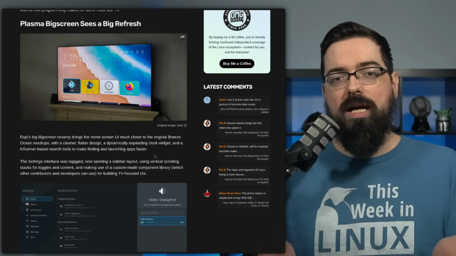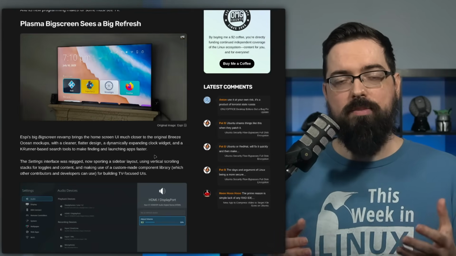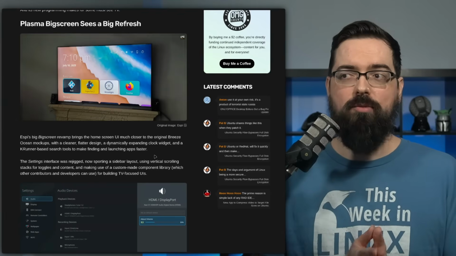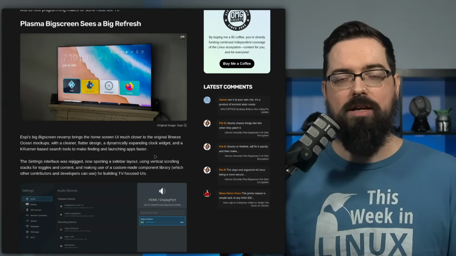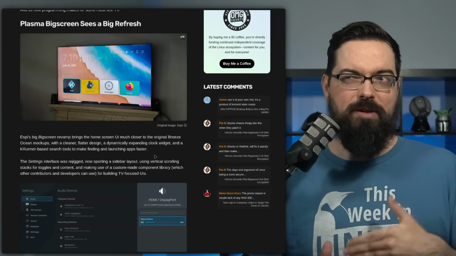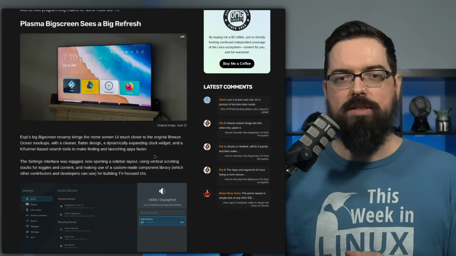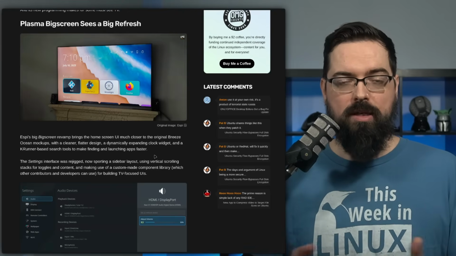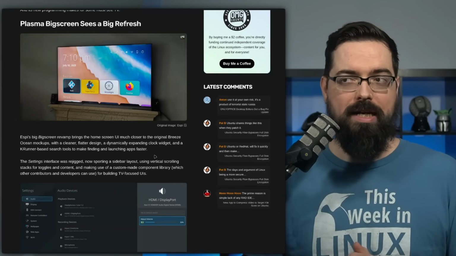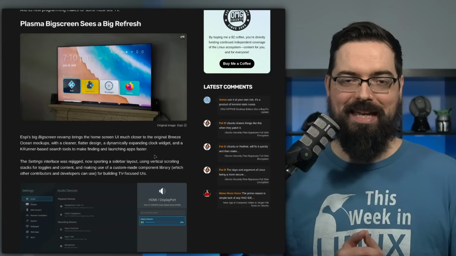Or in general, I think this would be a really good set-top box option because it looks like there's a lot of potential here, especially because, with the screenshot, as you can see, not only do you have the option to use Plasma Bigscreen, but it also has Kodi integration. If you've not heard of Kodi, Kodi's a really cool media center interface. So you could have a combination of both of them, which would be pretty powerful. So I hope this project stays on the air, because I can't wait to try it out.